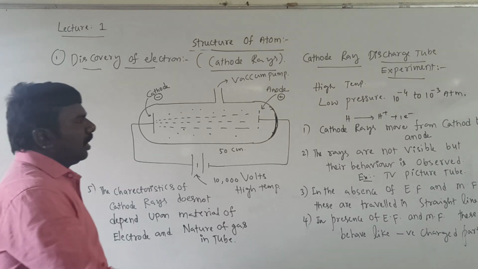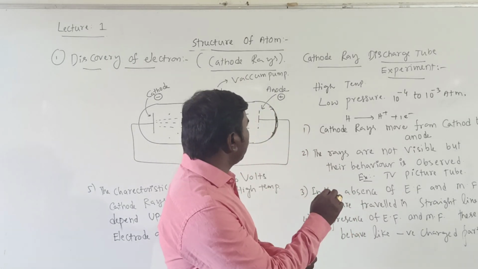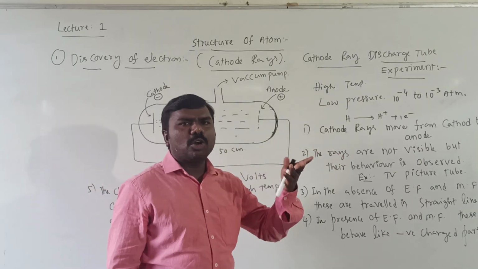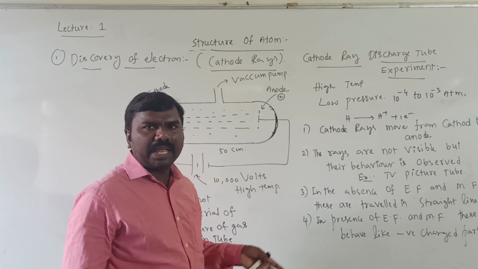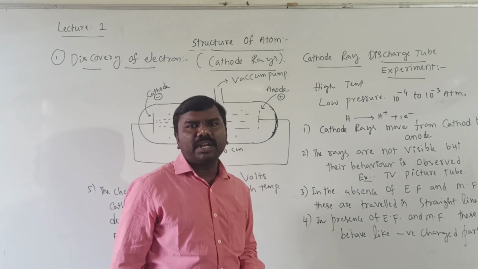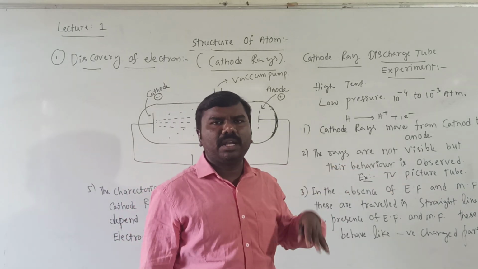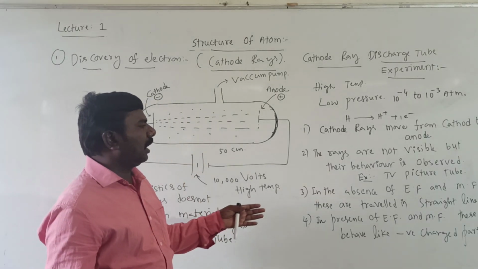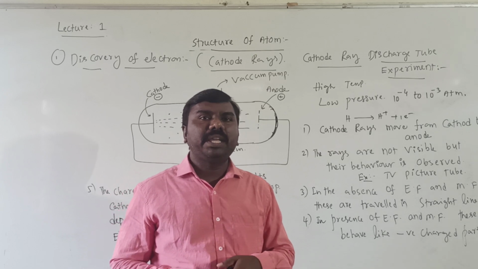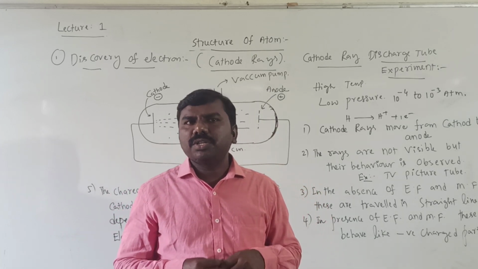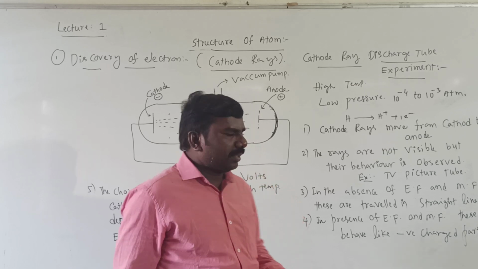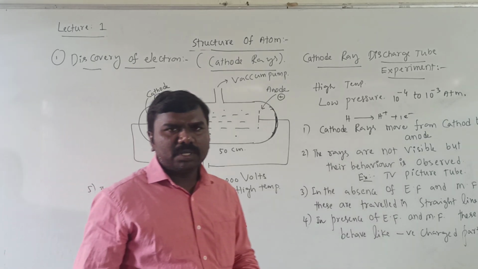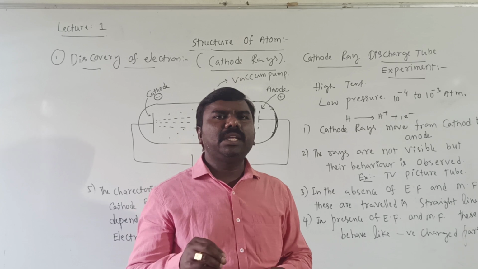Okay, students, I have written all the points here. First one: cathode rays move from cathode to anode. The rays are not visible, but their behavior we can observe like a TV picture. In the absence of electrical and magnetic fields, they travel in a straight line because there is no effect of those fields. In presence of electrical and magnetic fields, those rays behave like negatively charged particles, like electrons. Next, the characteristics of cathode rays do not depend upon the nature of the gas taken and the material of the electrode taken.